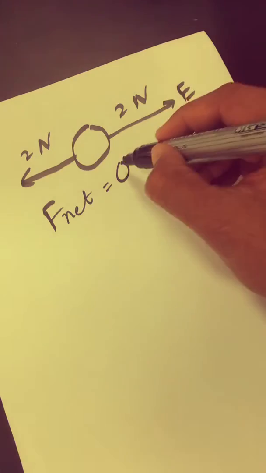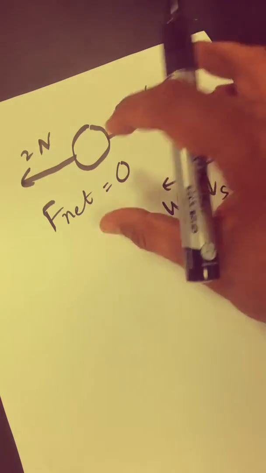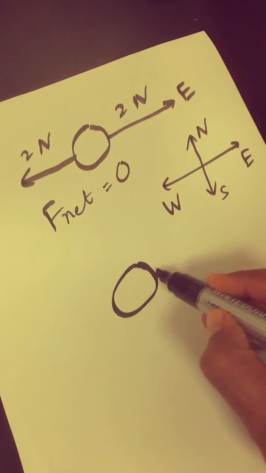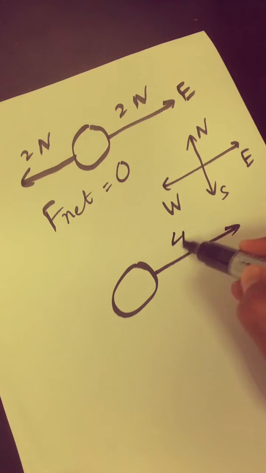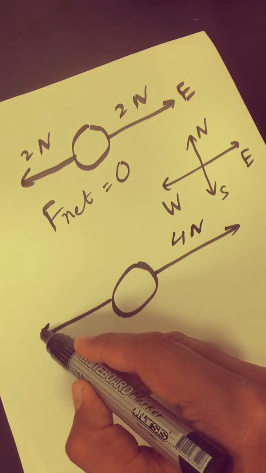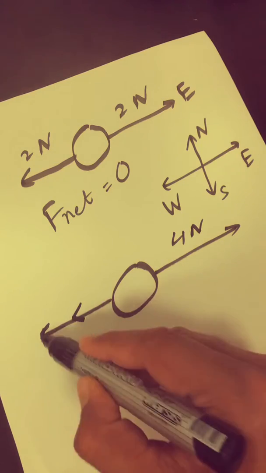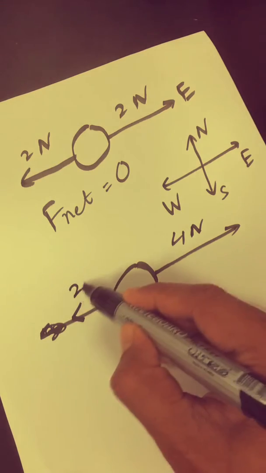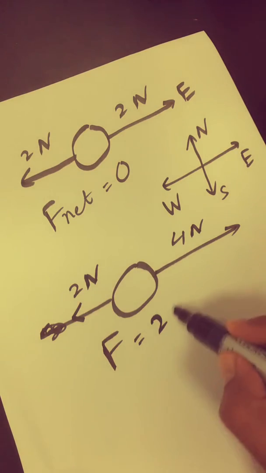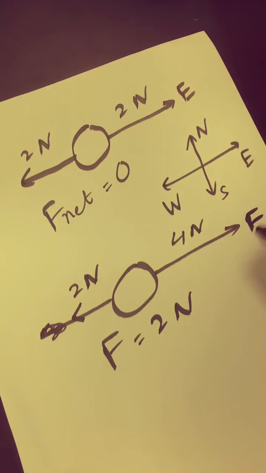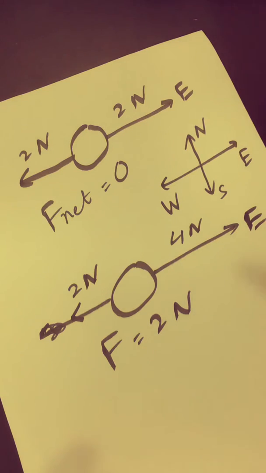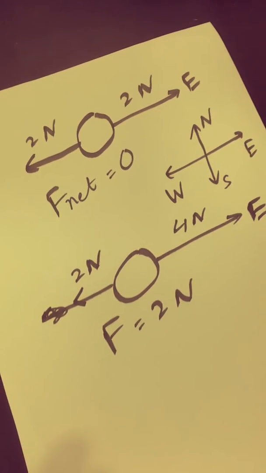Will the object move or not? No, it will be at rest. It will not move. So this is an example of balanced forces. Now consider the same object. Suppose on the east, the force is 4 Newton. On the west, the force is small. I just make a small arrow, not a big one like that, just 2 Newton. So what is the net force? 4 minus 2, 2 Newton. In which direction? East. So the object will move east, in the direction of the 2 Newton net force. This is an example of unbalanced forces.